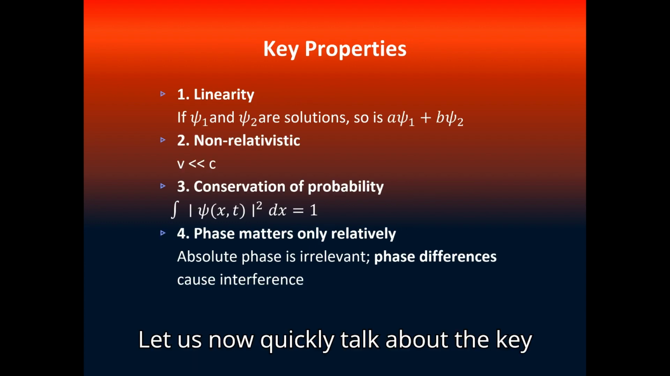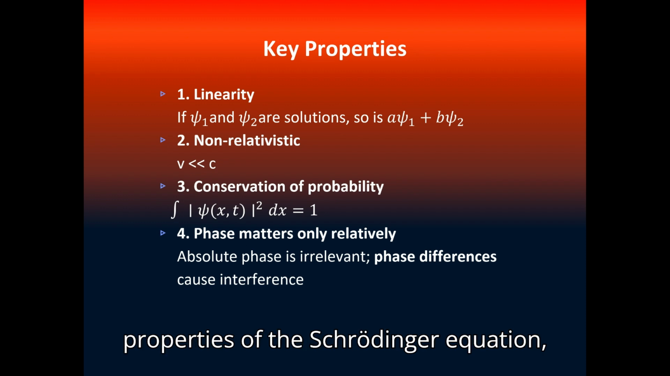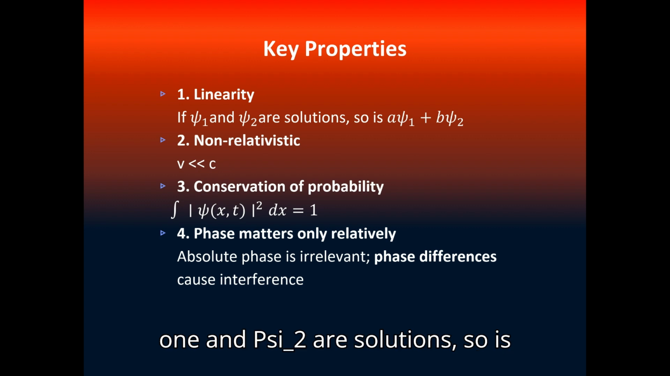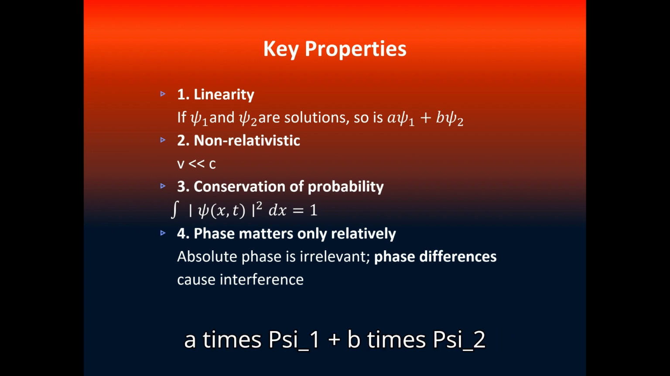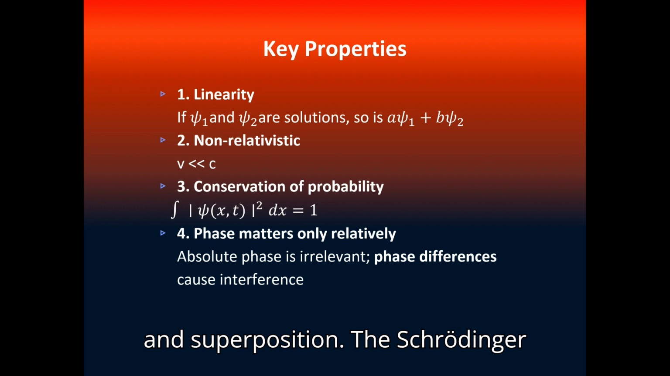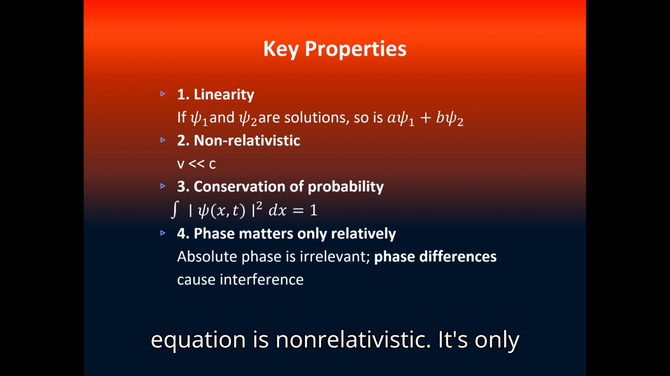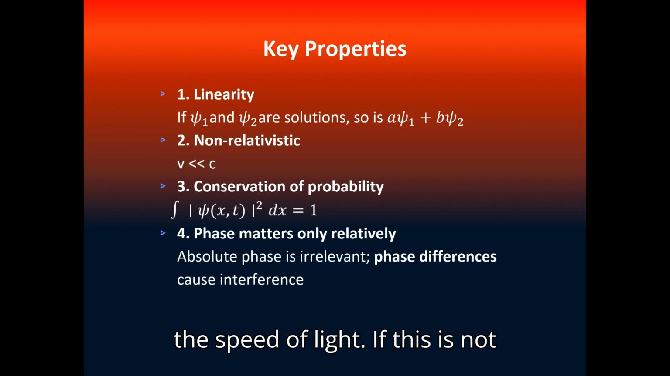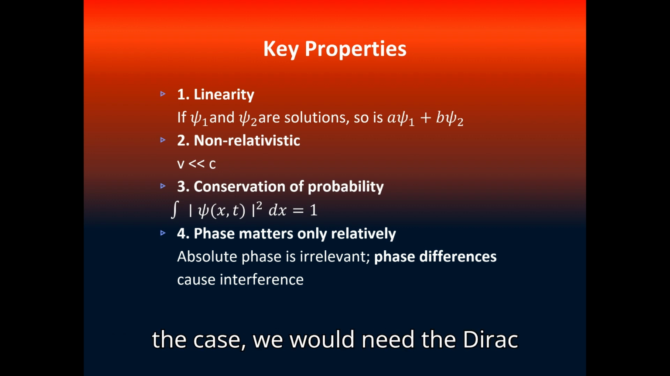Let us now quickly talk about the key properties of the Schrödinger equation, the first one being linearity. If psi1 and psi2 are solutions, so is A times psi1 plus B times psi2. This is the basis of interference and superposition. The Schrödinger equation is non-relativistic. It's only valid when speeds are much smaller than the speed of light. If this is not the case, we would need the Dirac equation.